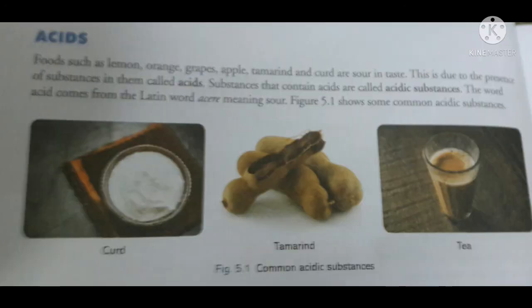Acids. First, we discuss about acids. Children, foods such as lemon, orange, grapes, apple, tamarind, and curd, they are having one thing common, that is their taste. All are sour in taste. This is due to the presence of substances in them called acids. Substances that contain acids are called acidic substances.